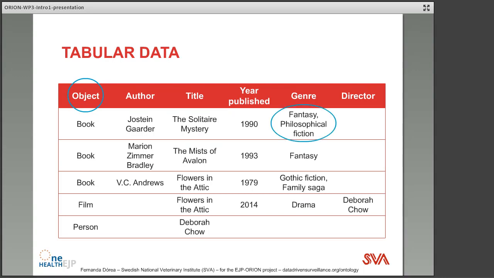Before that, I just want to point out some more limitations that we want to address. Here, this book has two genres, and by entering this information in the same cell, we have lost the ability, for instance, to filter this column based on genre fantasy. And here we have some misinformation that we're not sure is missing, someone forgot to enter, or is not appropriate for a book to have director.